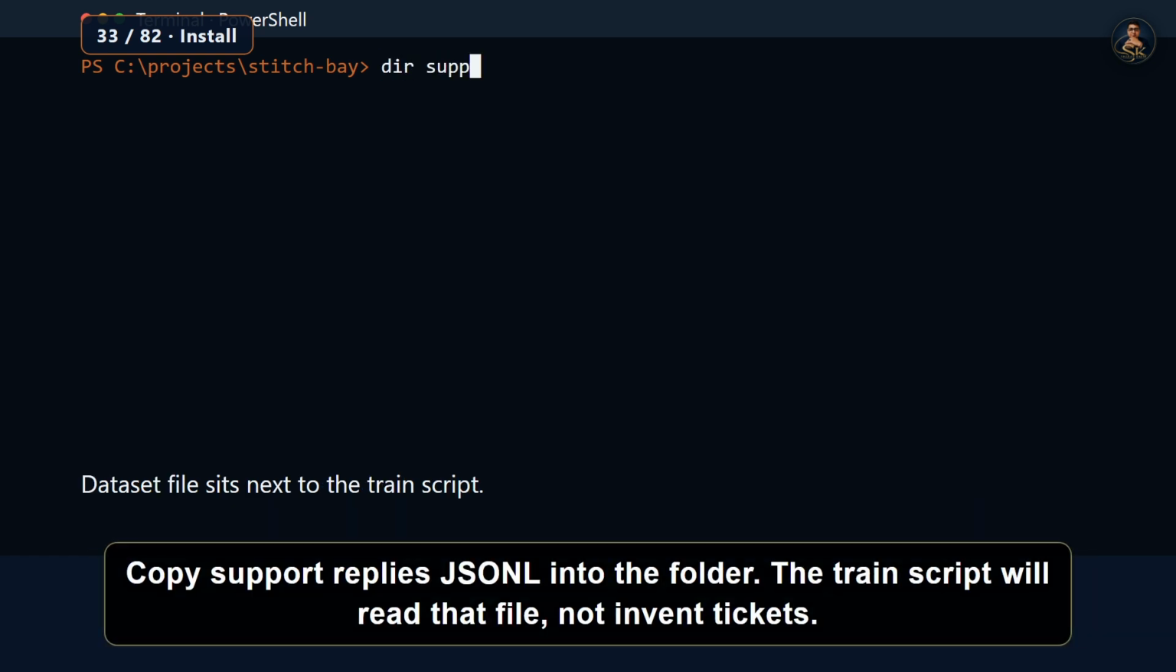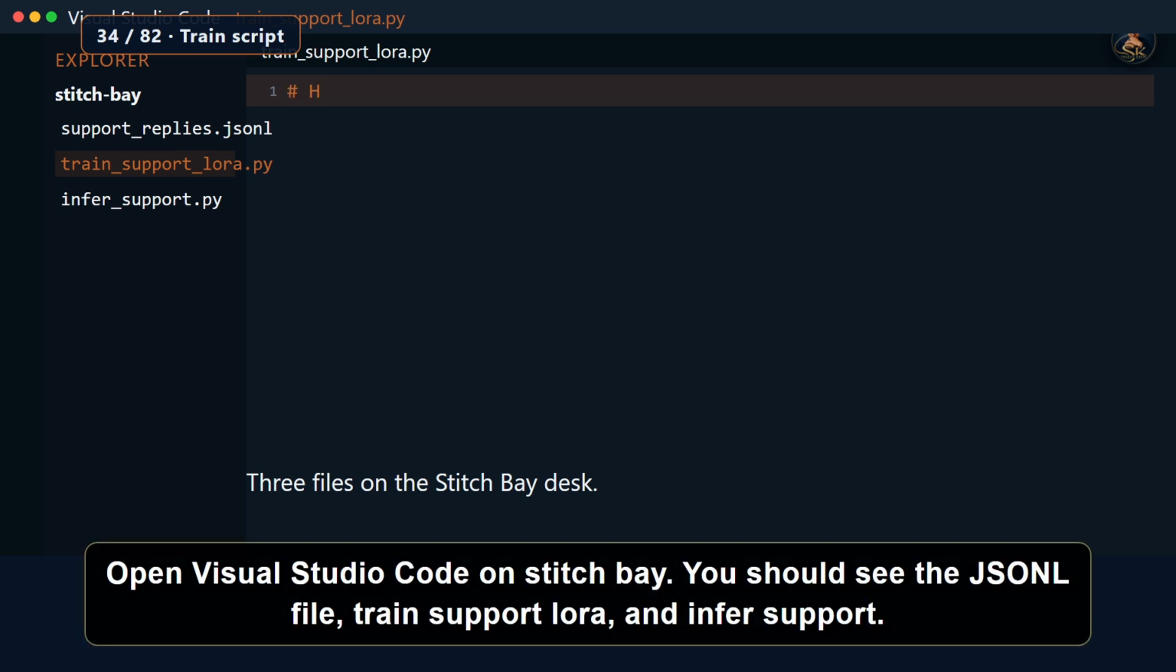Copy support replies JSONL into the folder. The train script will read that file, not invent tickets. Open Visual Studio Code on Stitch Bay. You should see the JSONL file, train support LoRA, and infer support.